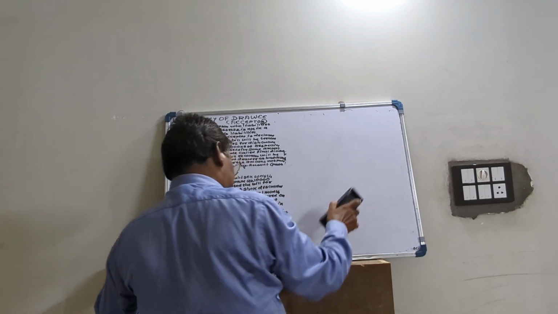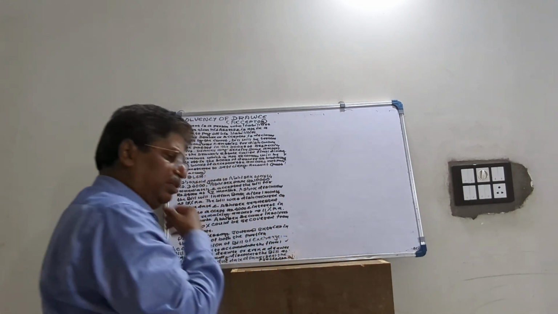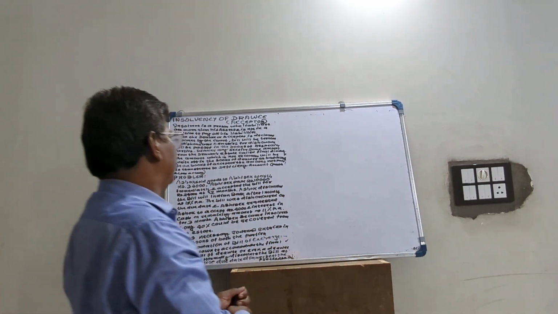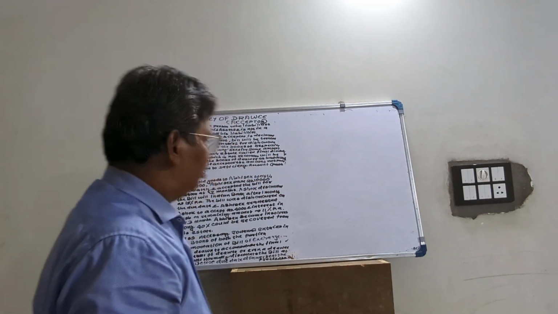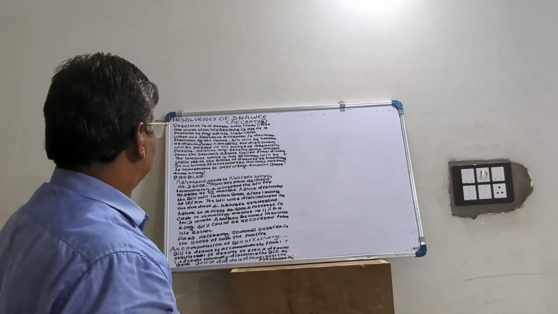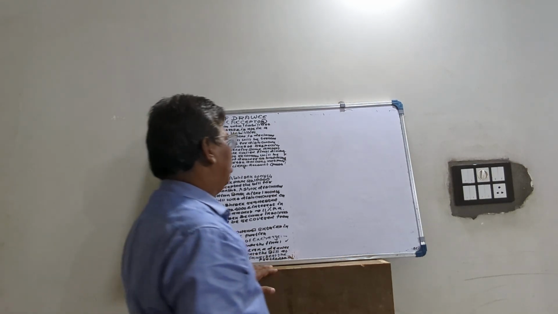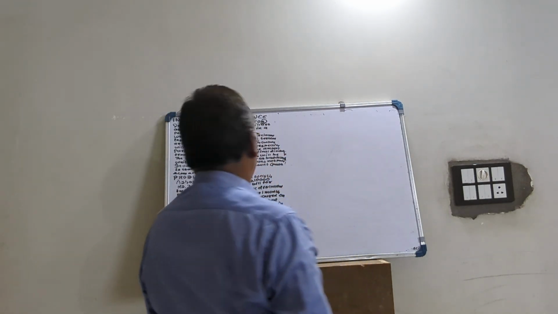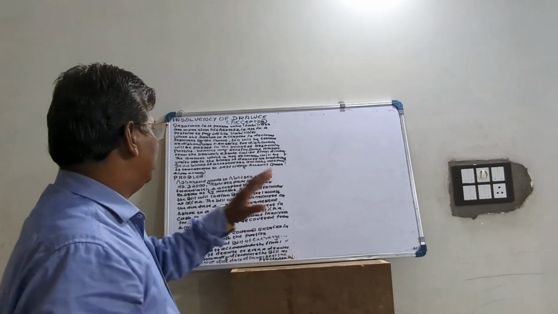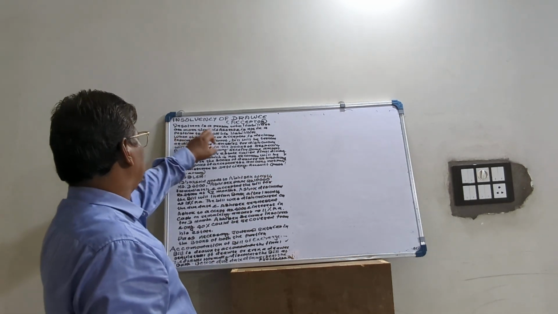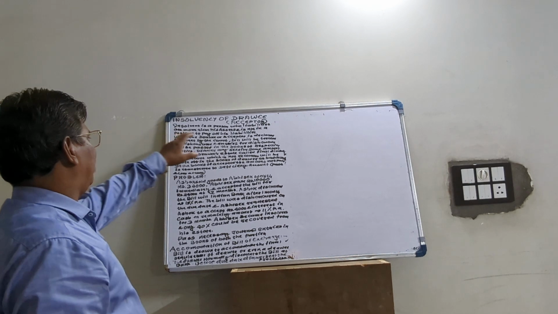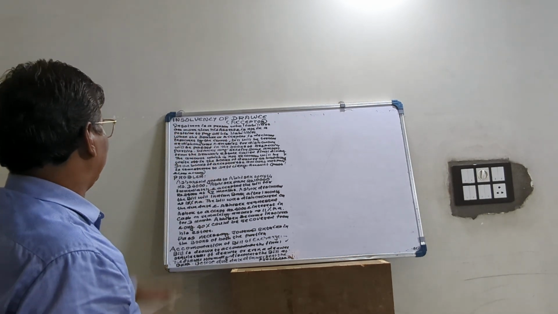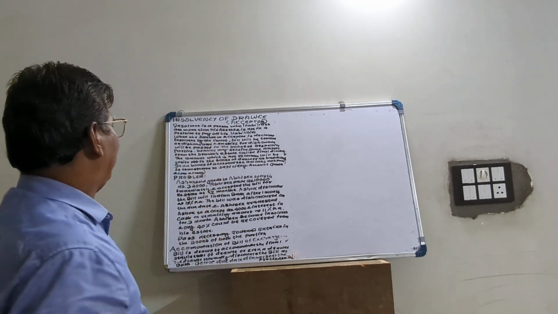So the creditors approach the court, and the court will attach the assets of the person, that is the assets of the purchaser, and the court declares the purchaser as insolvent. So an insolvent is a person whose liabilities are more than his assets and who is not in a position to pay off his liabilities.